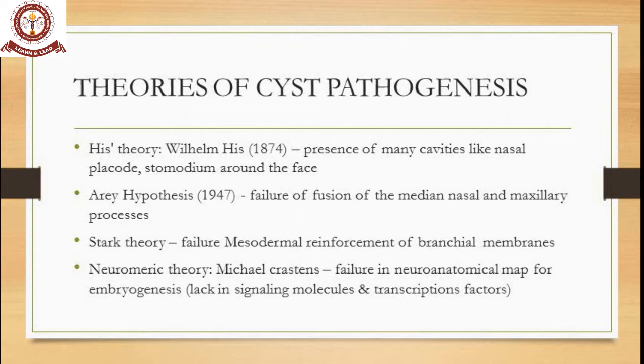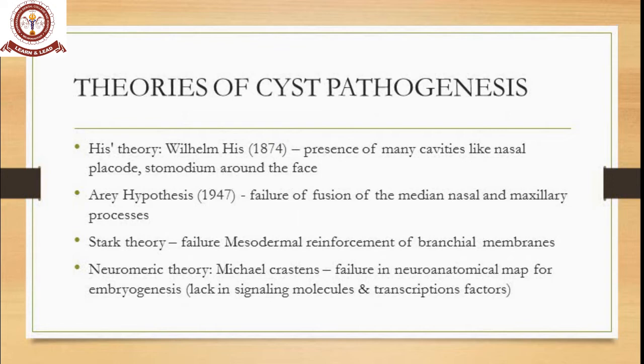Then the Veau hypothesis, again in 1947, gives failure of fusion of the median nasal and maxillary processes. This has already been discussed. Then Stark's theory: failure of mesodermal reinforcement of the branchial membranes. You know that the mesodermal layer gives initiation in certain areas for formation of ectoderm and endoderm.